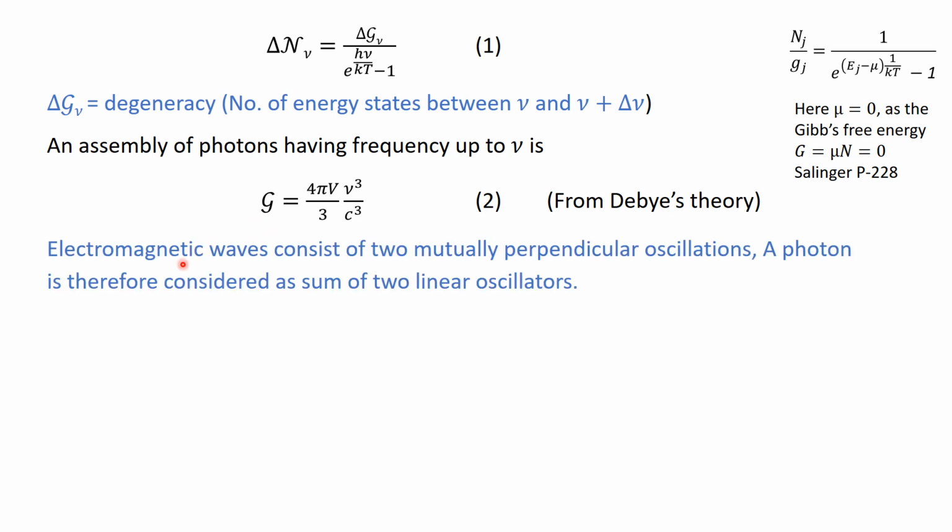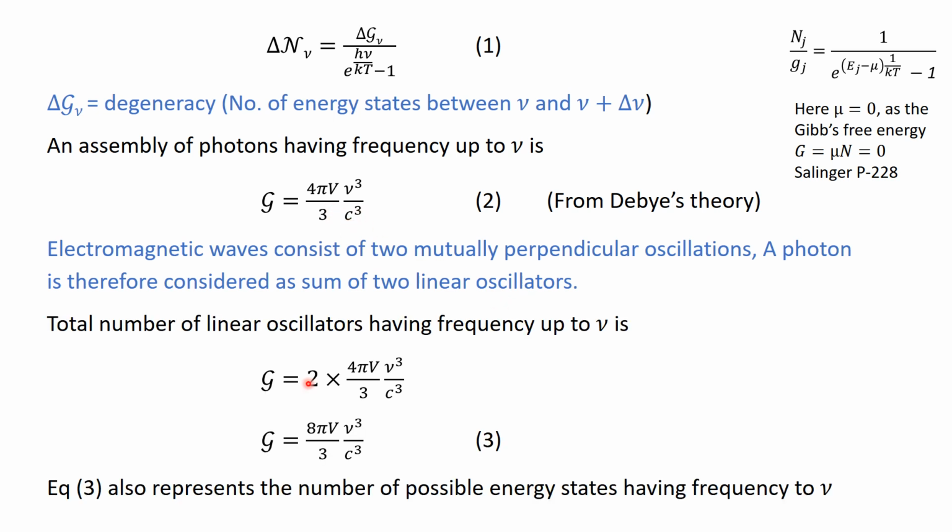Now you know that an electromagnetic wave consists of two mutually perpendicular oscillations, one associated with the electric field and the other associated with the magnetic field. It means that a photon can be regarded as a sum of two linear oscillators. So what we can do, we multiply this equation 2 by 2. So the number of linear oscillators having frequencies up to nu is given by this relation. This is just 2 because one photon could be considered as two linear oscillators. After the simplification, we have this equation.